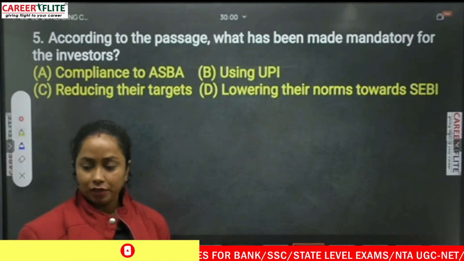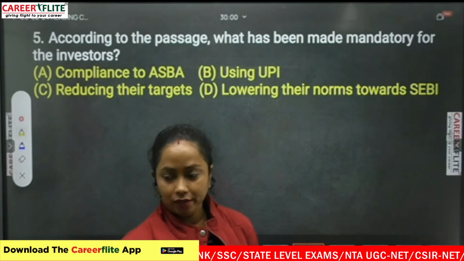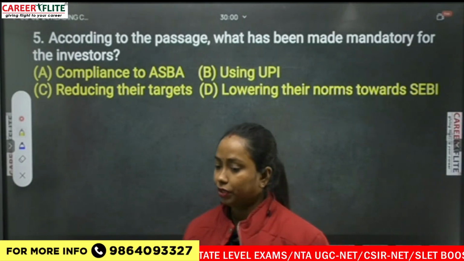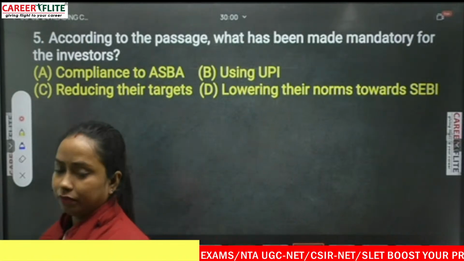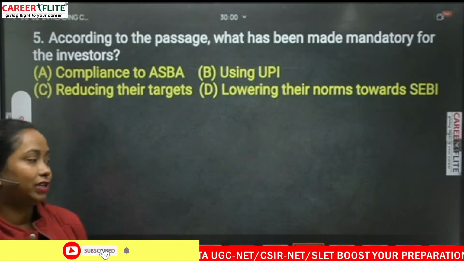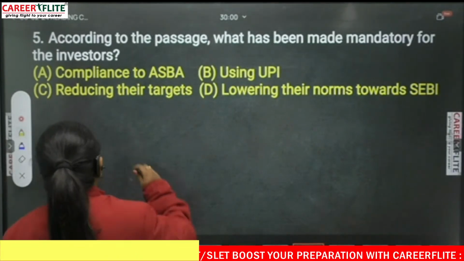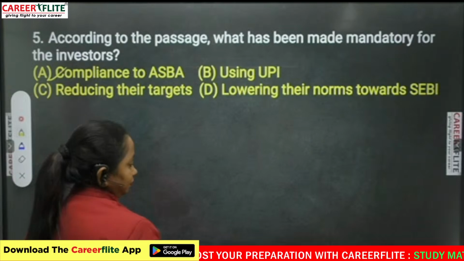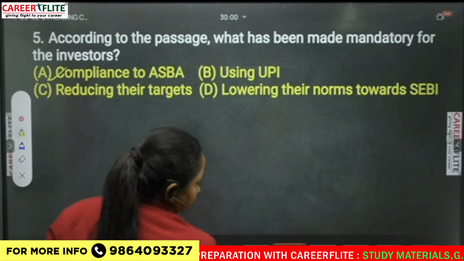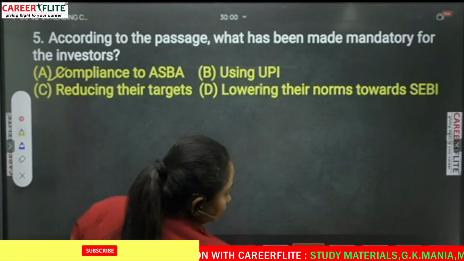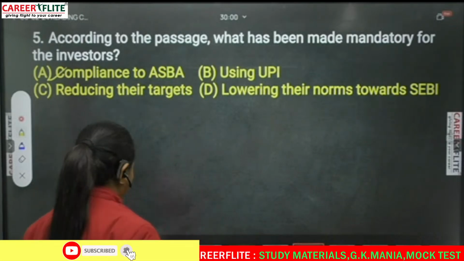Options are the first, compliance to ASBA using UPI, reducing their targets and lowering their norms towards SEBI. So we have seen compliance to ASBA directly in the passage. So this will be our answer, that is compliance to ASBA. Okay, so we'll see is there any other questions here? No. So this was the last question of the passage.